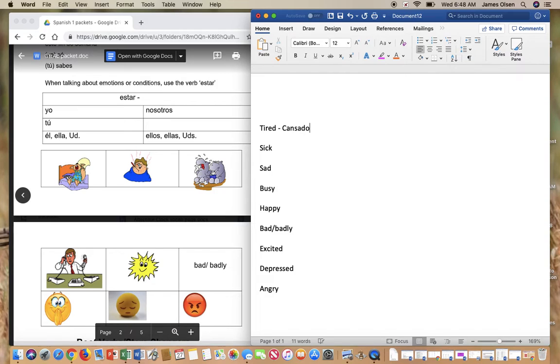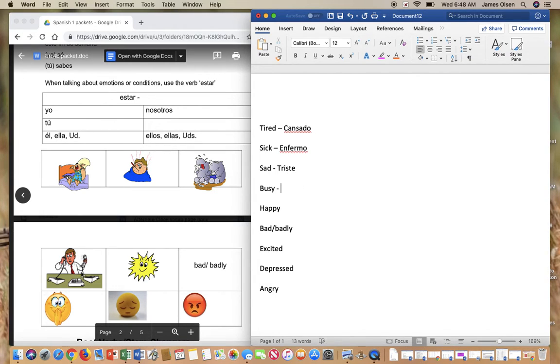Now, you might not look at the picture and be really clear about what it is. So if the picture is not clear, always write the English word in addition to the Spanish word, please. The first one is tired. It's cansado. Sick, enfermo. Sad is triste.